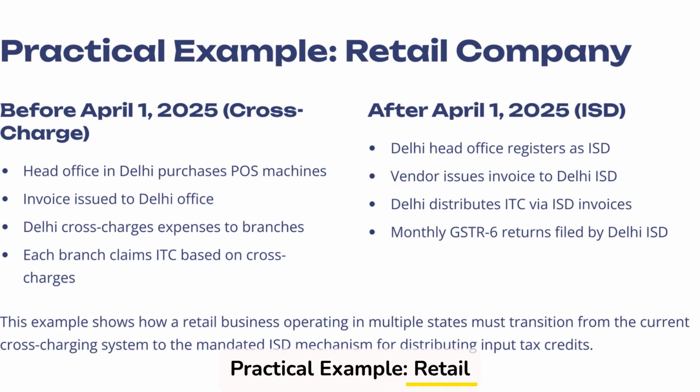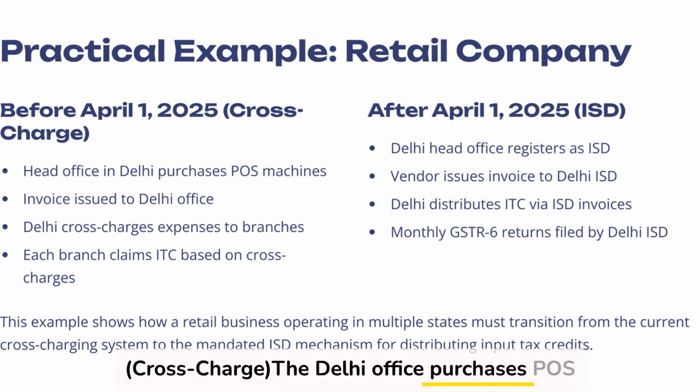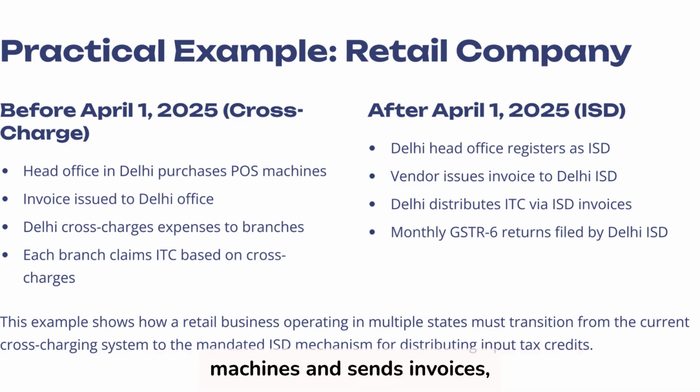Practical example, a retail company. Before 1st April 2025, cross-charge: the Delhi office purchases POS machines and sends invoices, cross-charging expenses to branches. Each branch can claim input tax credit (ITC) to recover some taxes paid during operations. After 1st April 2025, ISD: the Delhi head office serves as an Input Service Distributor (ISD), receiving vendor invoices for services and redistributing input tax credit (ITC) through ISD invoices. It also files monthly GST-R6 returns to comply with tax regulations.